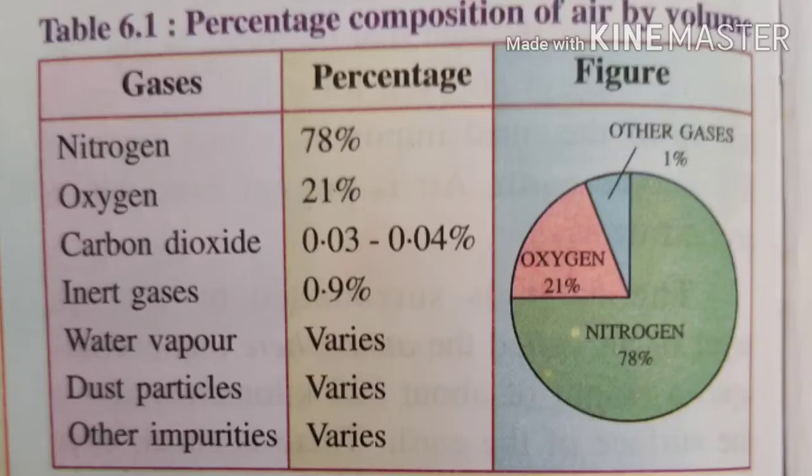0.9%. Water vapor, dust particles and other impurities vary in the composition of air according to the place. Air is called a mixture because the composition of air varies from place to place or from time to time. For example, the air in the rainy season is more humid than the air in the summer season.